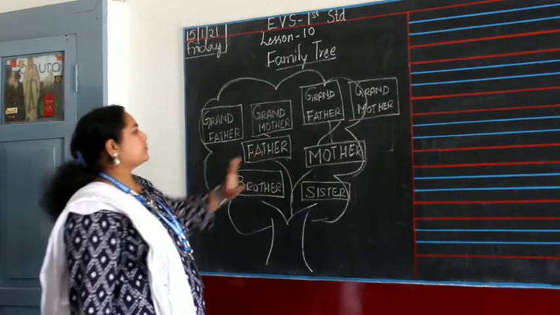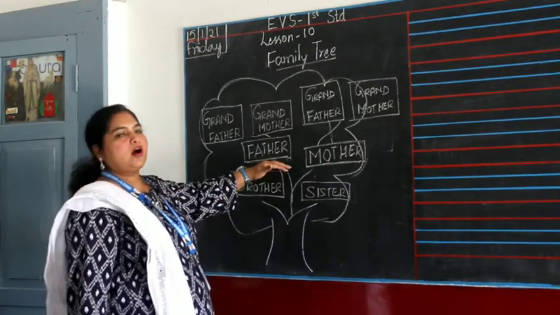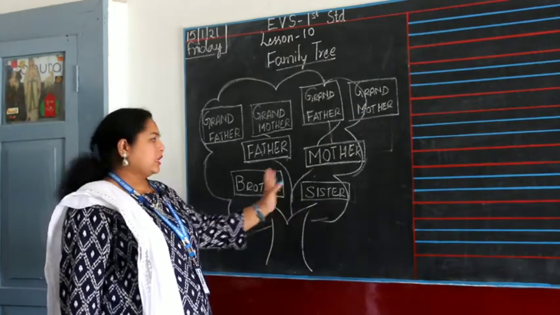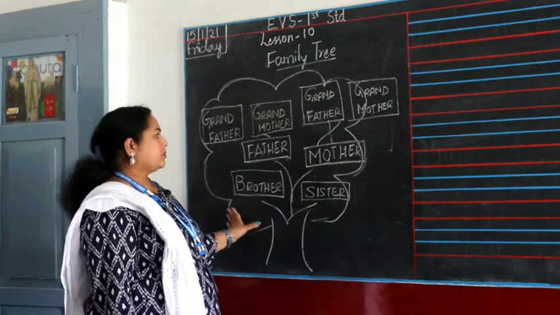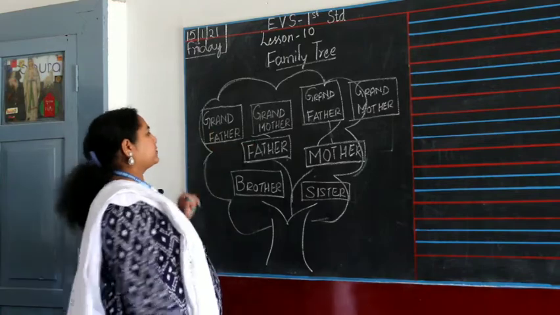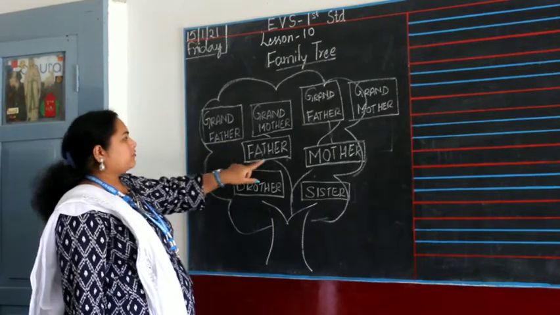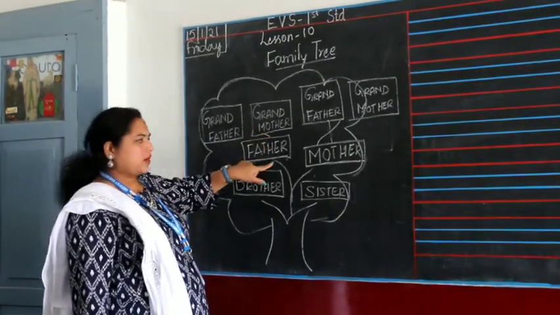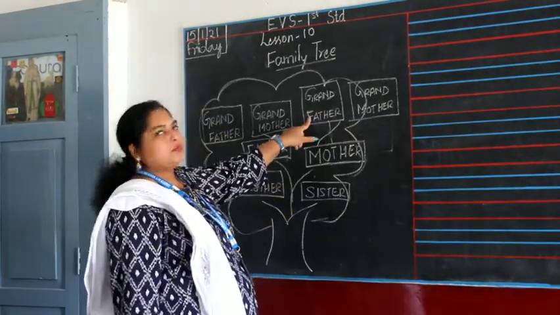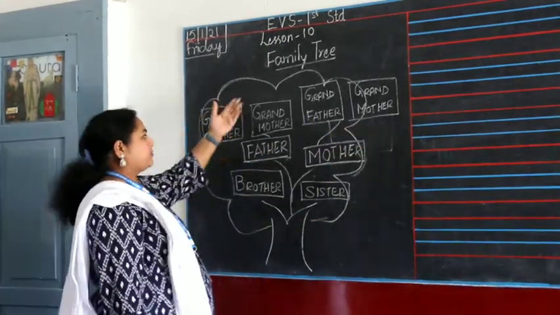So in this we have the father and the mother. Let's start from the father and mother. We have brothers and sisters, right? That will be your sons and the daughters. So these will be the children of the father and mother. That's our parents. Then the father's parents. The father's father will be your grandfather. The father's mother will be your grandmother. Similarly, the mother will have her father and mother, right? The mother's father will be your grandfather. The mother's mother is also called your grandmother. This is how the family tree grows.